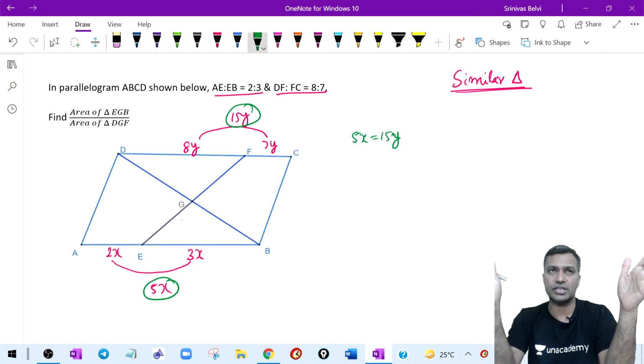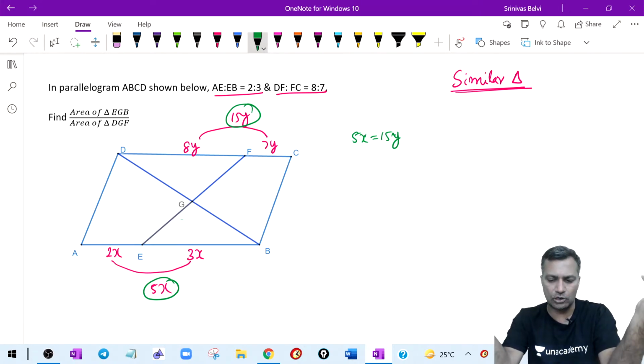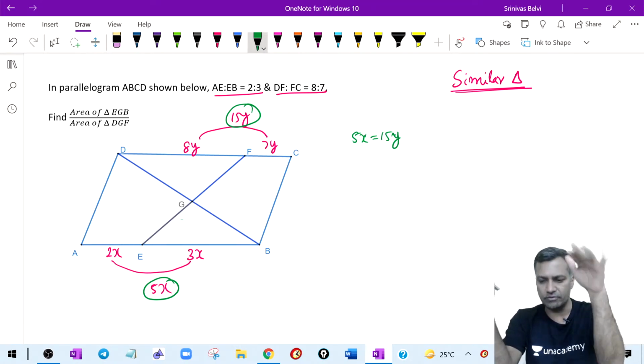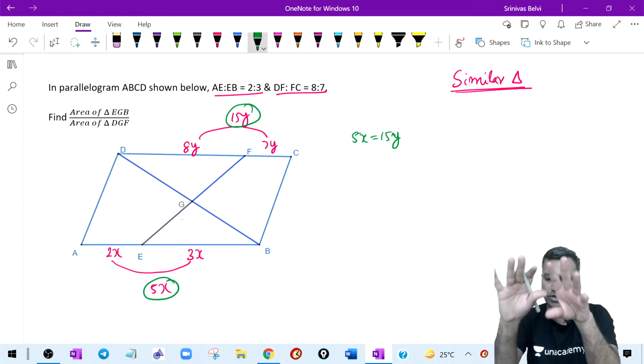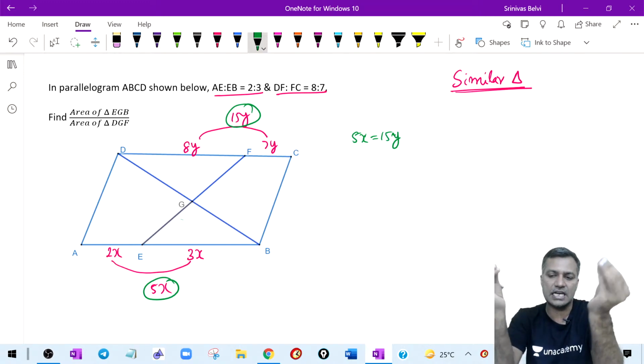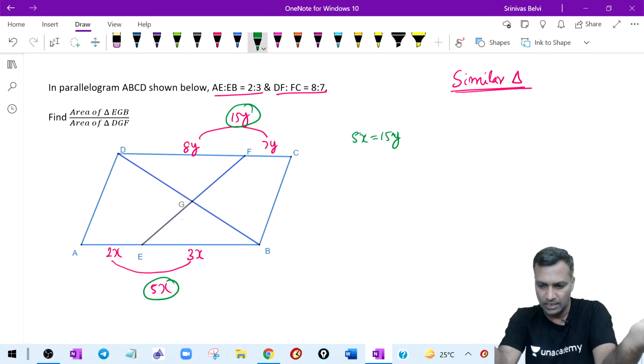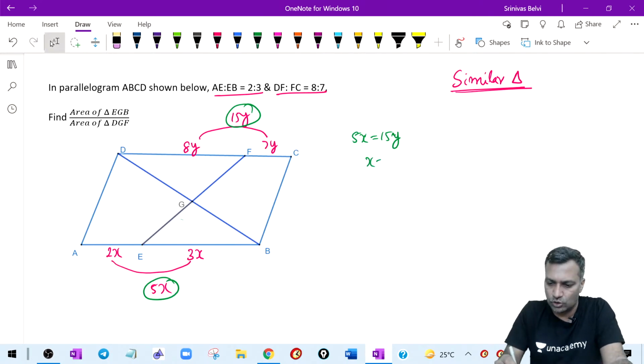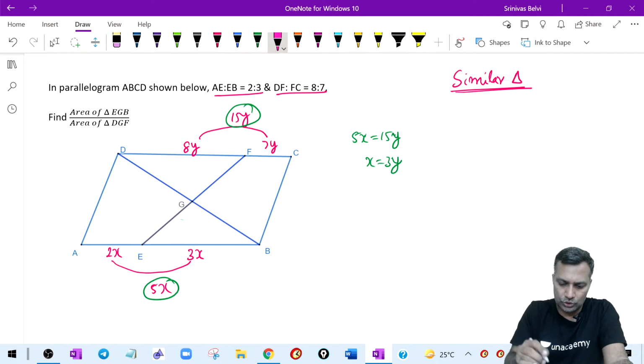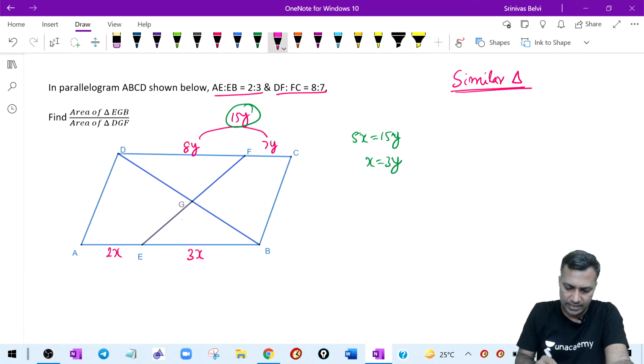First and foremost, in a parallelogram the opposite sides measure equal, and there are many more properties. Let's not get into a study of parallelograms now. When we do quadrilaterals, we will see about it. For now, at the elementary level, I know that opposite sides are parallel and equal. That much we know. Therefore, x is equal to 3y. Please substitute 3y wherever x is there. Therefore, this measurement would now become 6y.